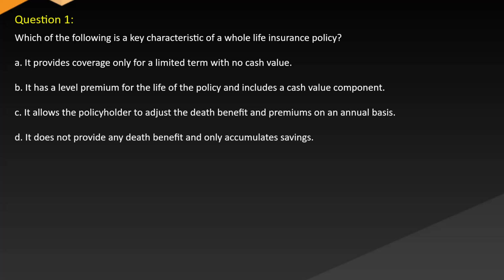Question 1. Which of the following is a key characteristic of a whole life insurance policy? A. It provides coverage only for a limited term with no cash value. B. It has a level premium for the life of the policy and includes a cash value component. C. It allows the policyholder to adjust the death benefit and premiums on an annual basis. D. It does not provide any death benefit and only accumulates savings.